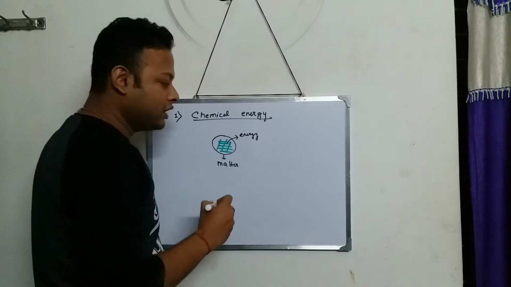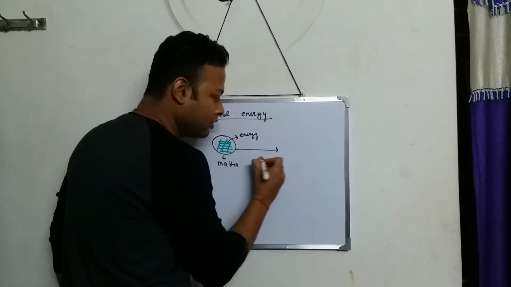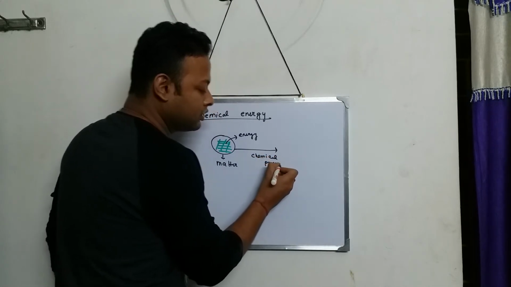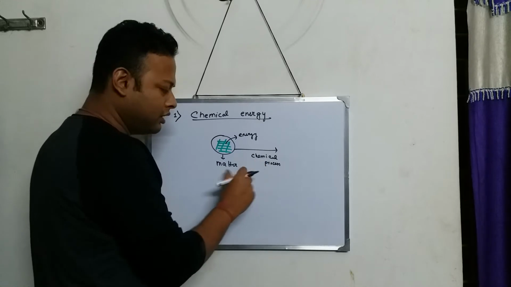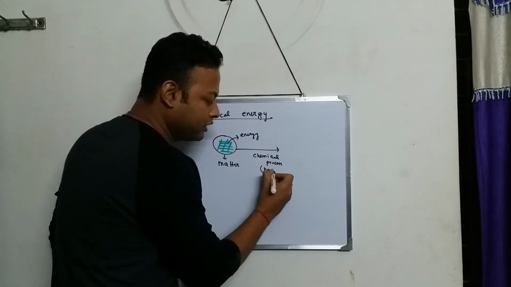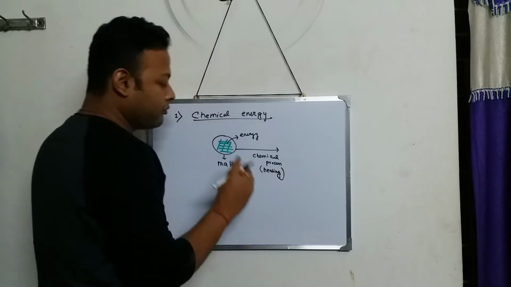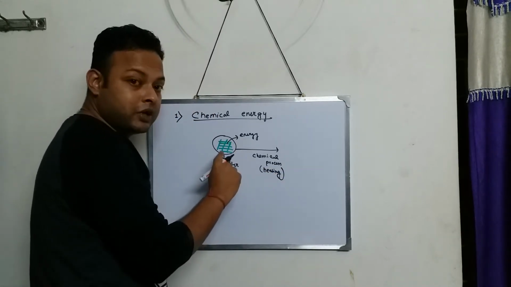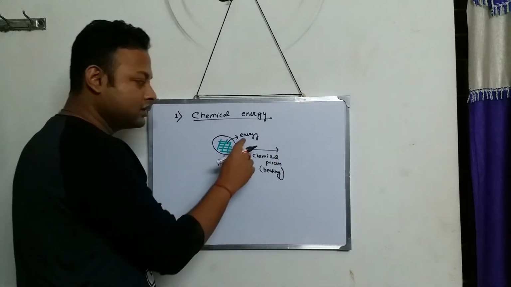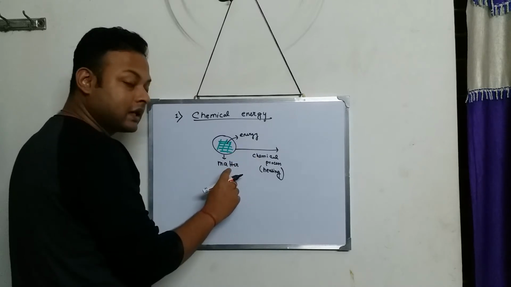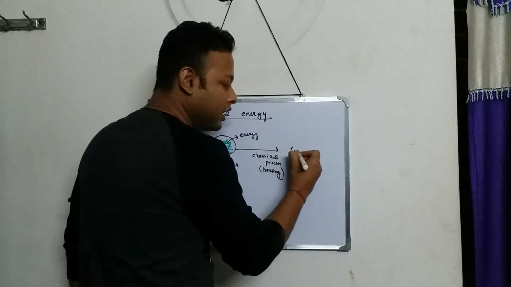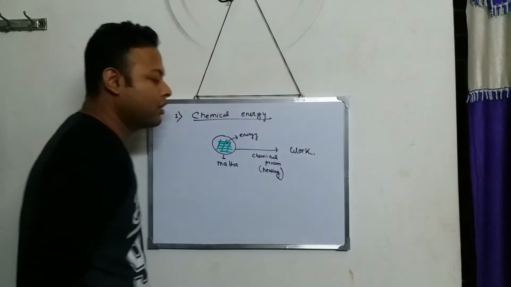And by some chemical process, like heating the matter, this energy which is there inside the matter can be utilized to perform a certain amount of work.